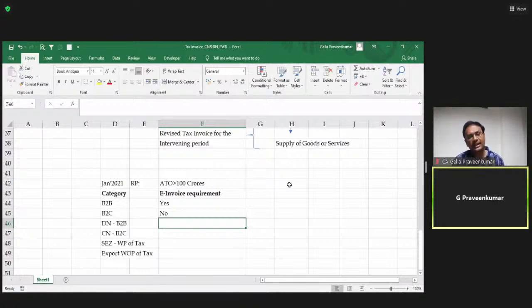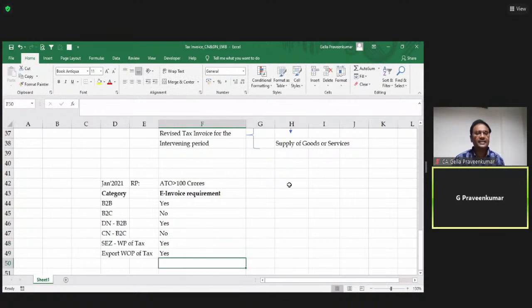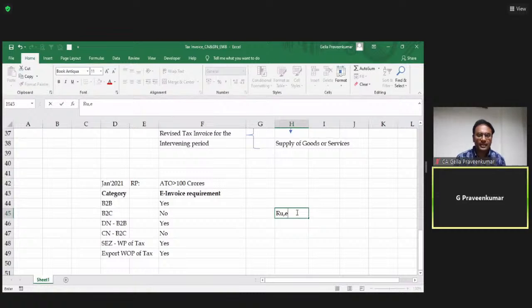A debit note issued for a B2B, again, since it is B2B, yes. Credit note issued for B2C, no, I need not issue an e-invoice. SEZ with payment of tax, again, yes. Exports without payment of tax, again, yes. So this is how I apply my Rule 48 Sub-Rule 4.